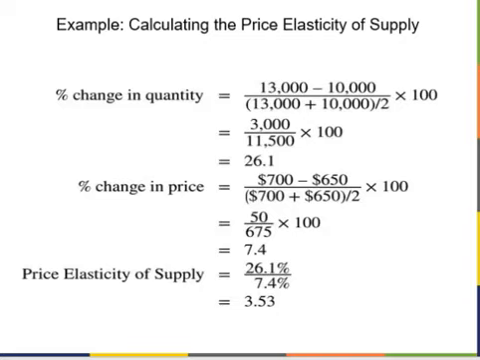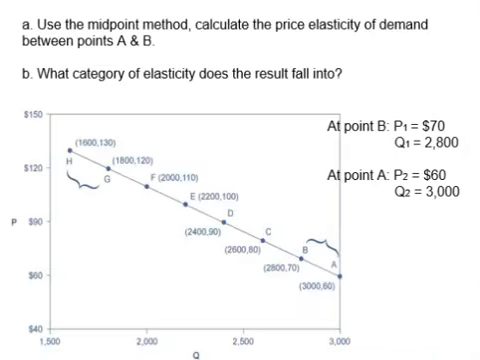This time, it is for the demand side. Assume that we have a demand curve for shoes here. We will use the midpoint method to calculate the price elasticity of demand between points A and B on the graph, and then decide what category of elasticity the result falls into.